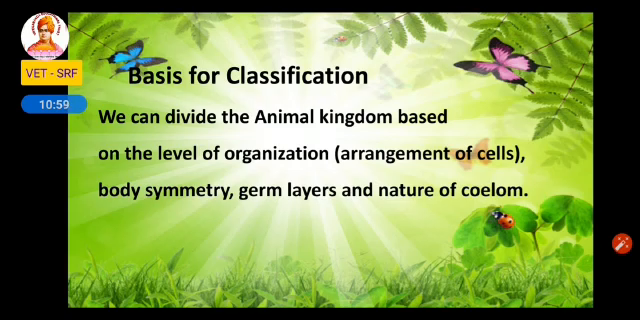The next one is body symmetry. So the body is divided into two equal halves or like that. So that is called symmetry. The next one is germ layer. Next, the last one is nature of coelom. So now we shall see one by one.